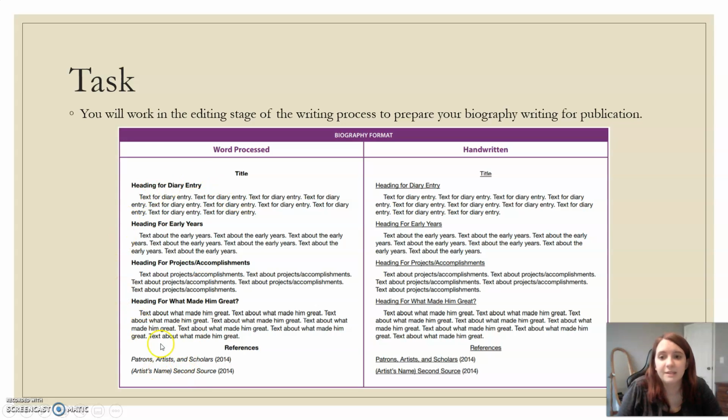Okay, so this is the way, if I was given a copy of this, this is what it should look like. Now remember, if you do choose to handwrite it, this is the same format. If you look, it's almost exactly the same. The only difference is making sure you can get it to your teacher, because you can take a picture of it or you can scan it and send it to them, however you want to do it. But this is the format we want to see.